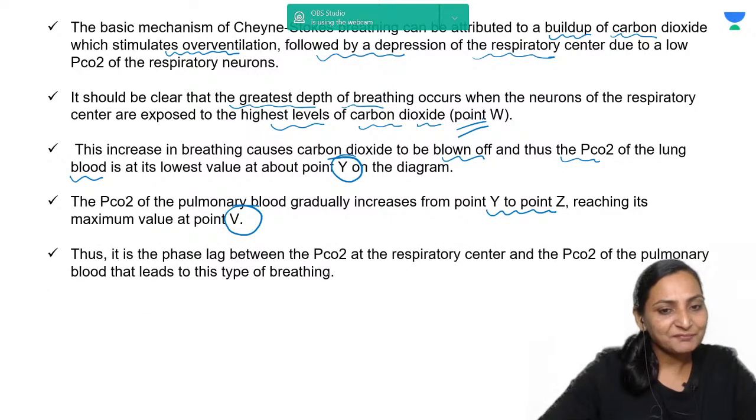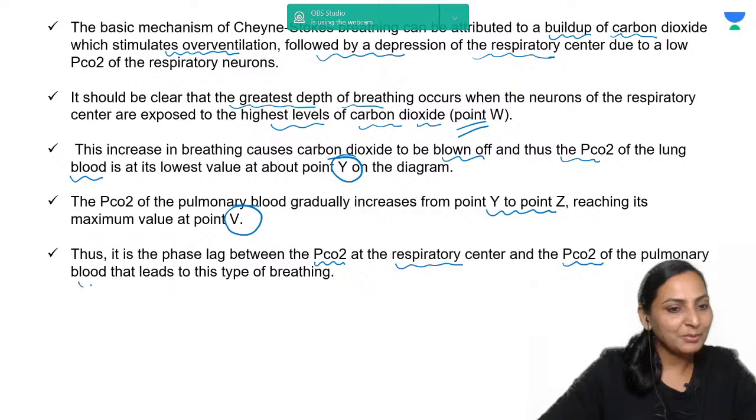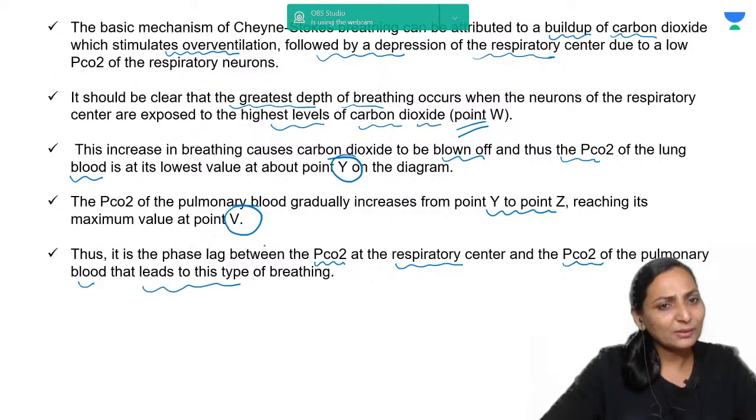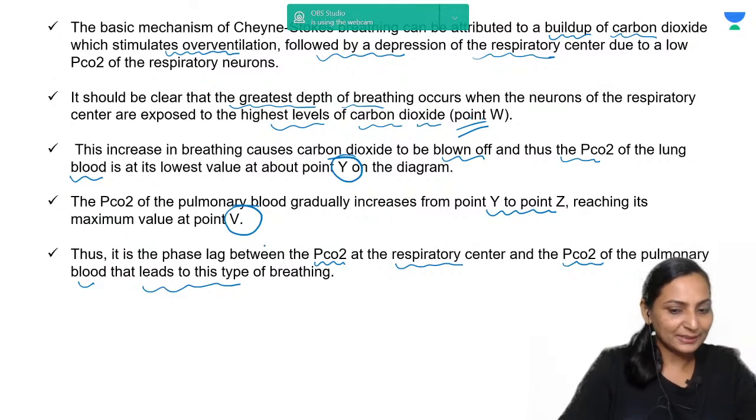Thus, it is the lag phase between the PCO2 at the respiratory center and the PCO2 of the pulmonary blood that results in this type of Cheyne-Stokes breathing. So we all are aware about the cause and nature of Cheyne-Stokes breathing, but the question is really interesting because it puts us in a very different form where you have to tell the highest point of carbon dioxide and the lowest point of carbon dioxide, right?